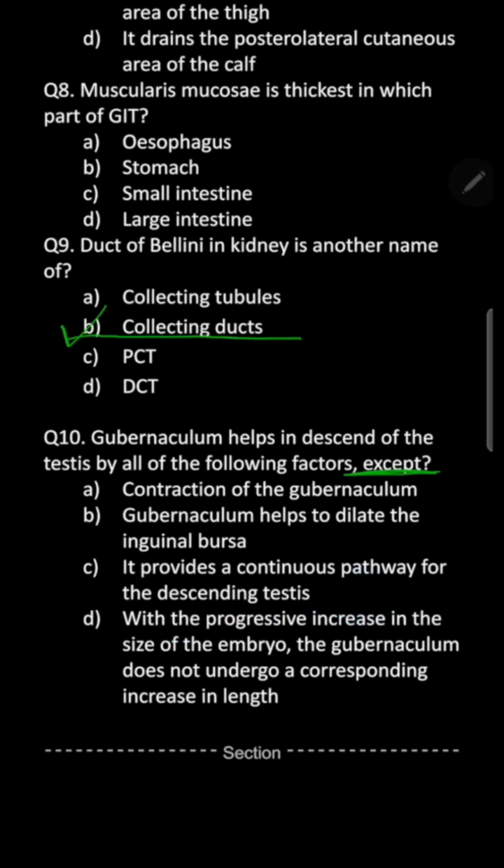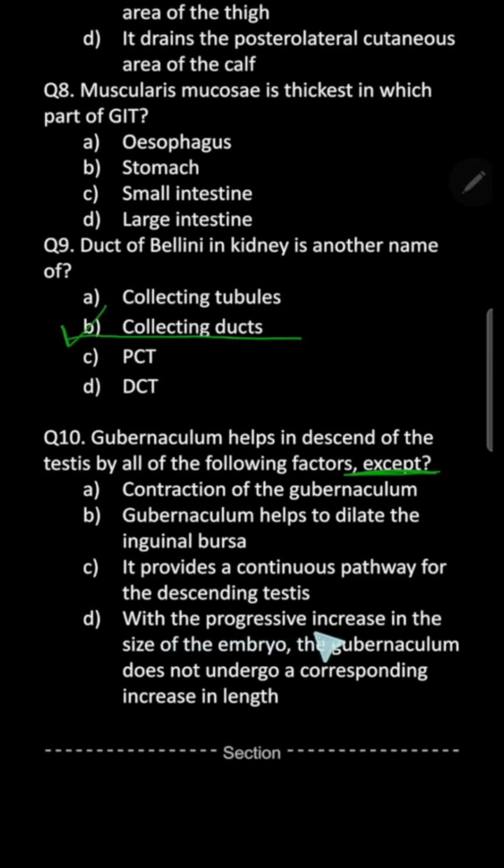Remember, the gubernaculum is attached to the lower pole of the testis, and the other end, the lower end of the gubernaculum, is attached to the labium majus in case of females, because it also helps in descent of the ovaries. And in males, it's attached to the lower portion of the scrotal sacs. So it actually acts as a torch bearer during the course of descent of testis.